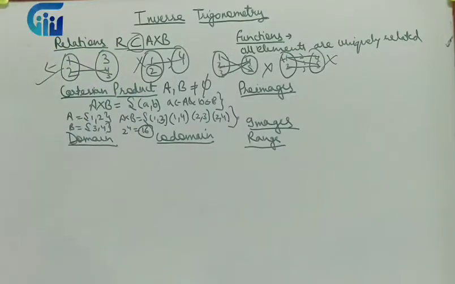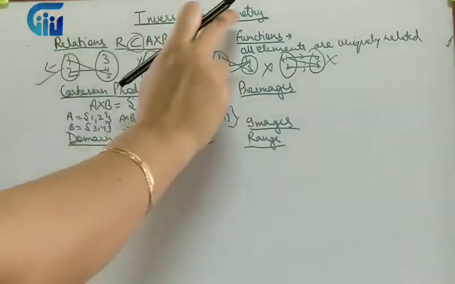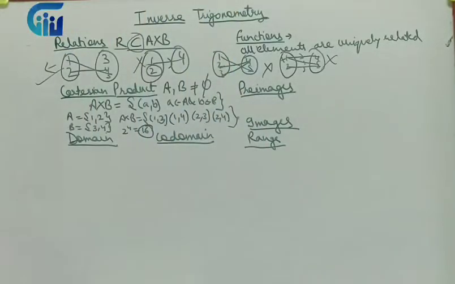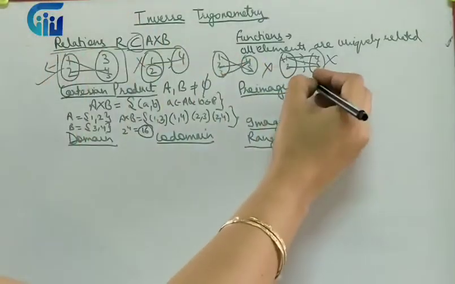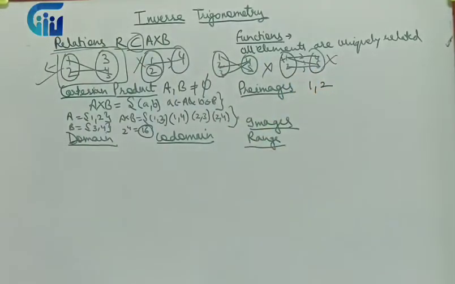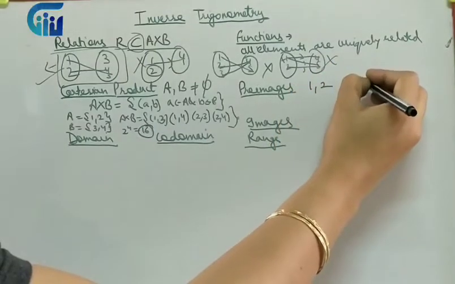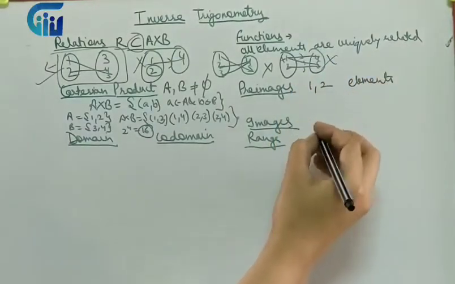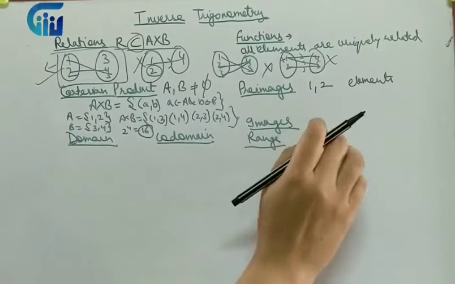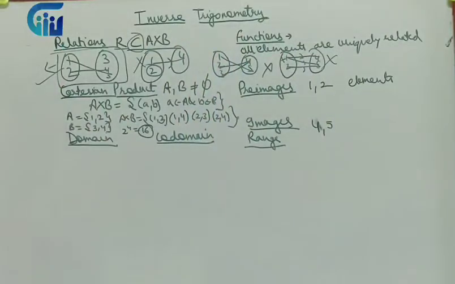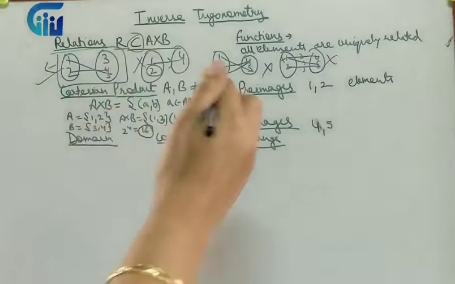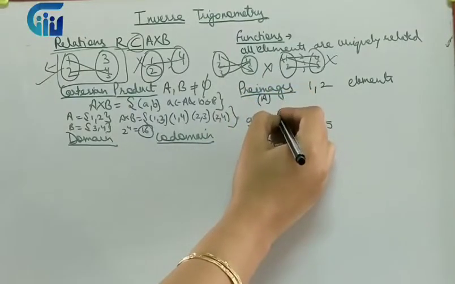Then we have a couple of terms. Why are we doing this? Because this is a particular base for studying inverse trigonometry. So then we have pre-images. Pre-images means if I take this particular example, then elements 1 and 2, the related elements of the first set, are known as pre-images. If I talk in terms of elements, what are images? The related elements of the second set. So it is 4 and 5, they are images.